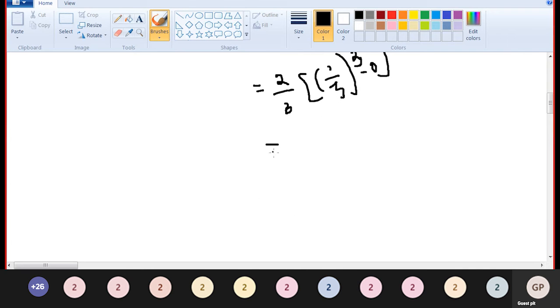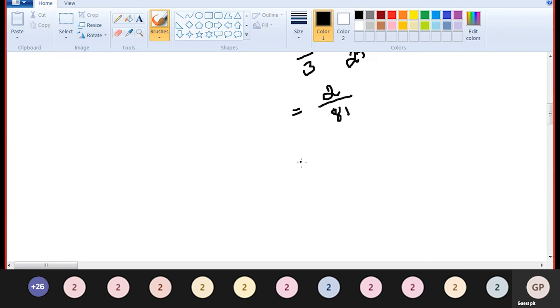What is 1 by 3? 2 divided by 3. 1 by 3 to the power 3 is nothing but 27, so 2 divided by 3 into 27 gives 81. What is the problem? What percentage is the amount?